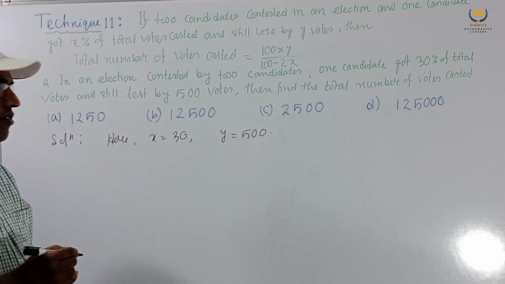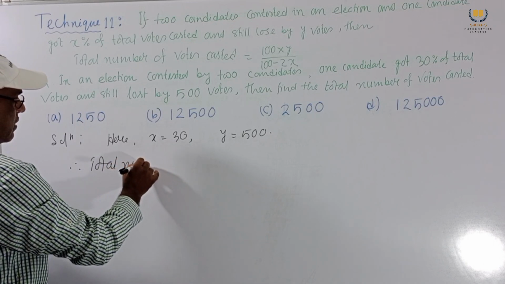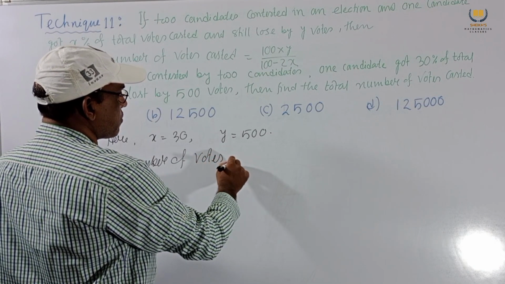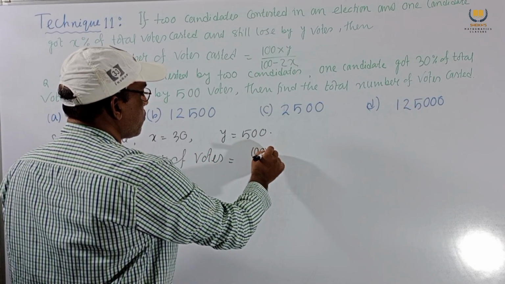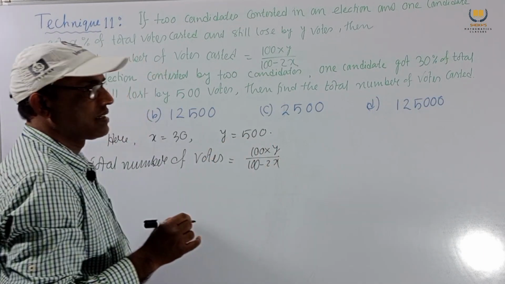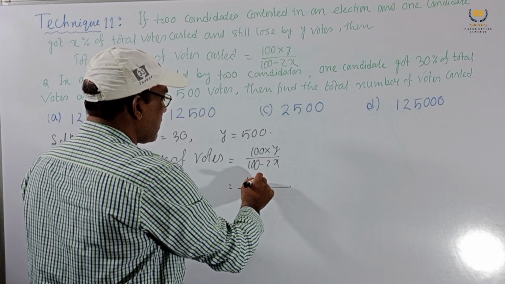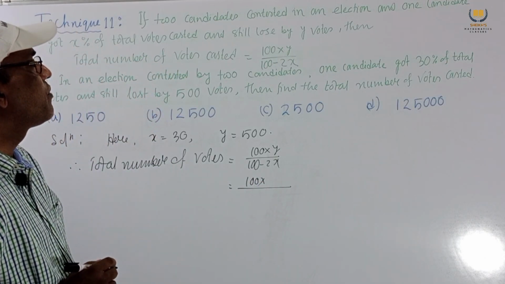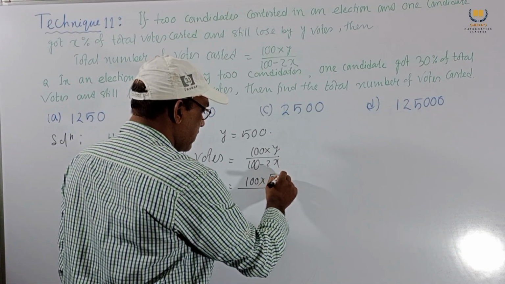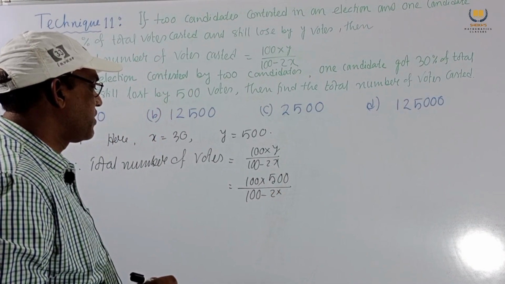Therefore the total number of votes equals 100 into Y by 100 minus twice X. Here 100 into Y means 500, and 100 minus twice X, with X being 30, is 40.